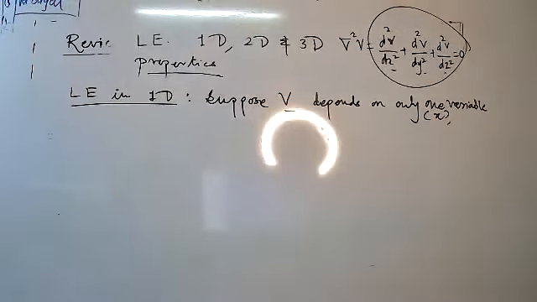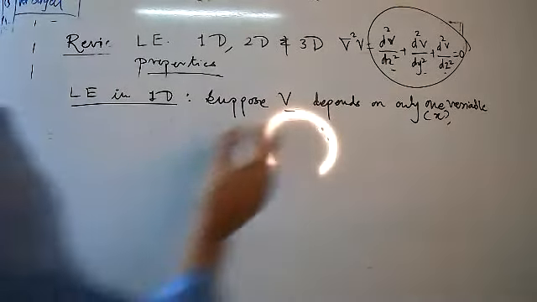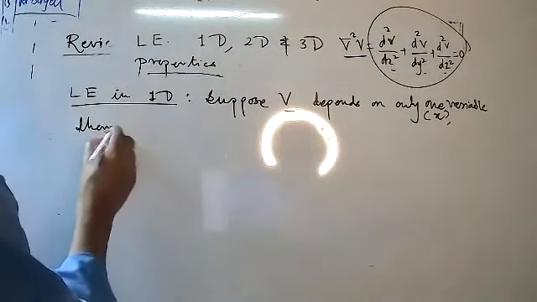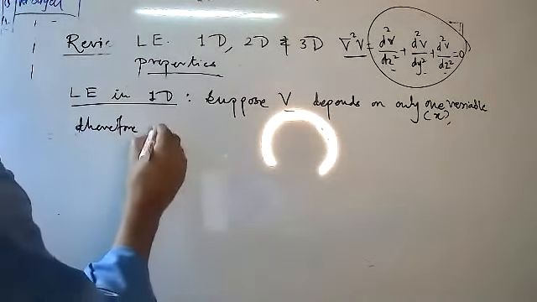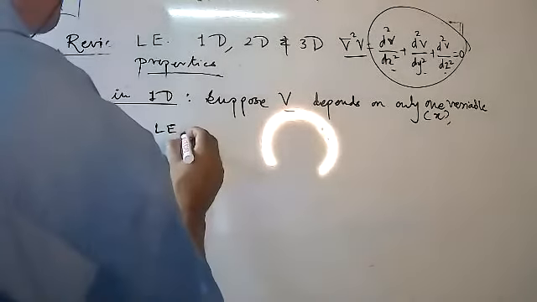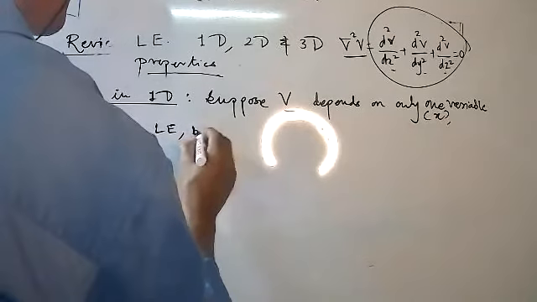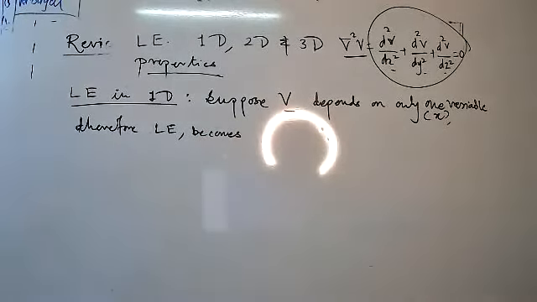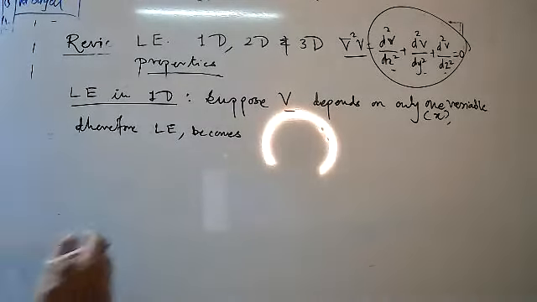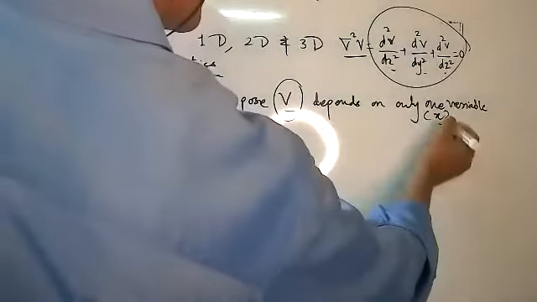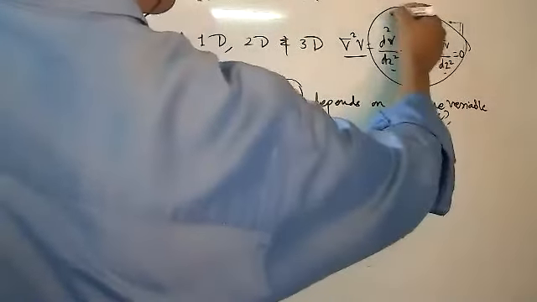Therefore the Laplace equation becomes del square V equal to 0, but in this case V depends only on the x-axis, so we consider only this part.